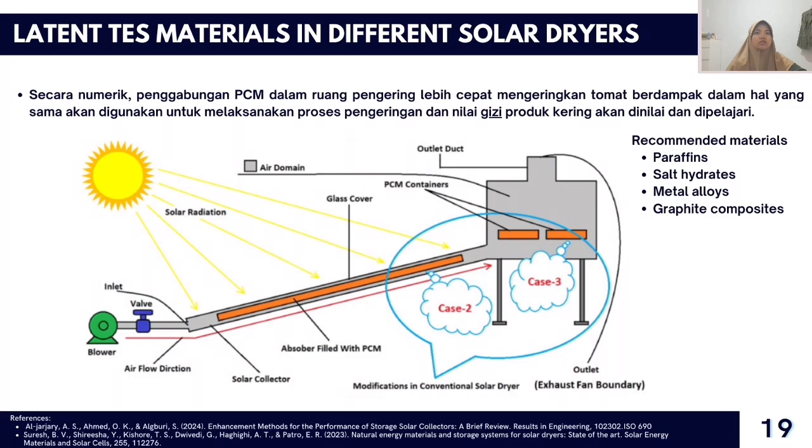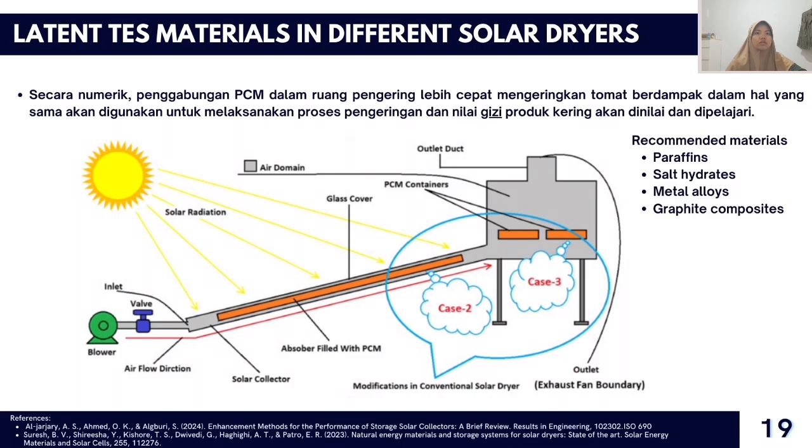Meanwhile, graphite composites have high thermal conductivity, making them ideal for applications that require rapid heat transfer. Proper material selection will depend on factors such as operating temperature, desired energy density, cost, and material life cycle.